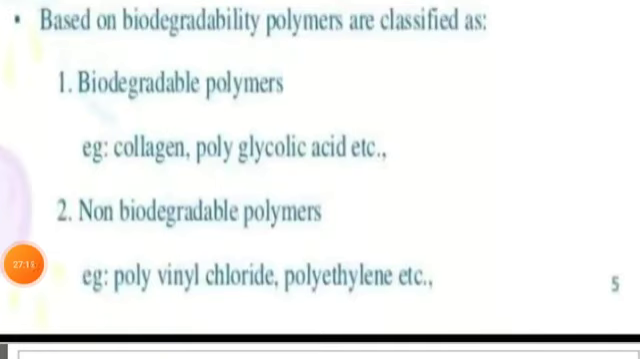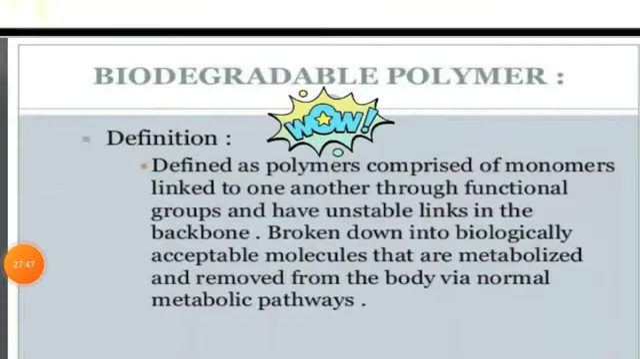The last classification is based on biodegradability. What do you mean by biodegradable? Which can be degraded. Based on biodegradability, it has been classified into two types. First one is biodegradable polymer, where synthetic polymers are degraded by microbes. They are degraded by microbes. The second one is non-biodegradable polymer.